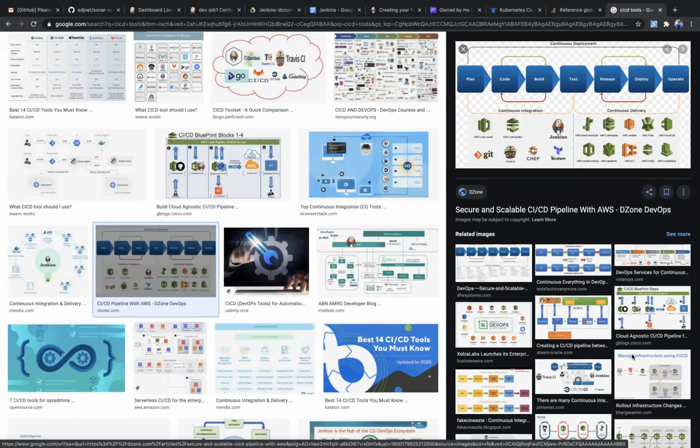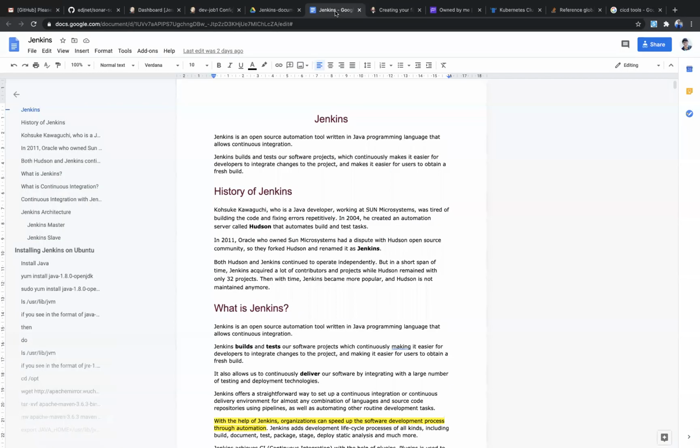So today I'm going to discuss Jenkins. I'll be giving an overview of Jenkins, and I'll also be discussing what CI/CD is and what the CI/CD tools are. I'm also going to discuss the Jenkins introduction. So first I will go to the Jenkins introduction.